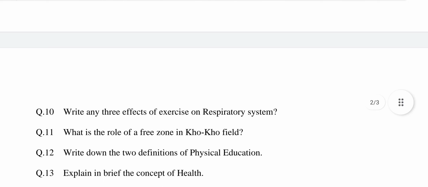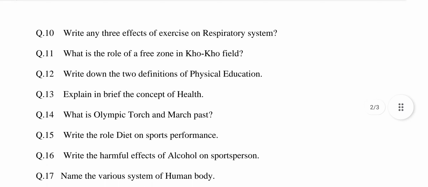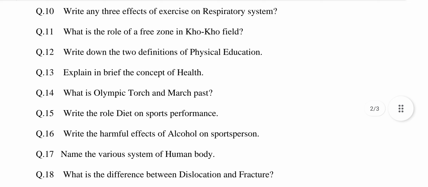Question number 10. Write any 3 effects of exercise on respiratory system. This question is related to chapter number 2, physiological aspects of physical education. The answer may be: regular exercise improves the respiratory system.